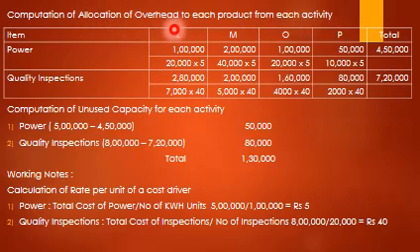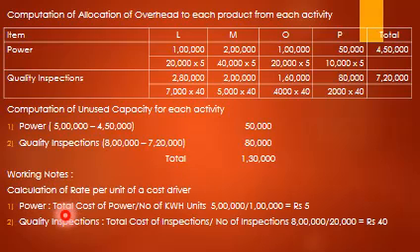Computation of allocation of overheads from each activity. L, M, O, P, these are the products. Before that, you may get confused about how the 5 came. So first we have to calculate the rate per unit of the cost driver.